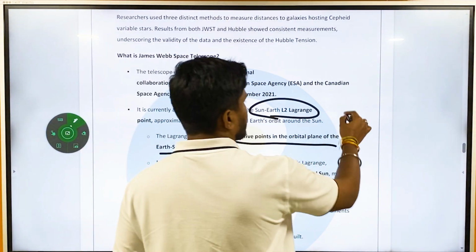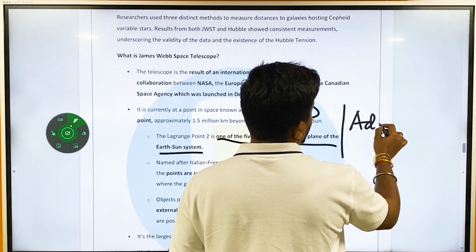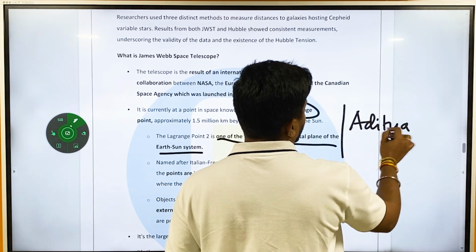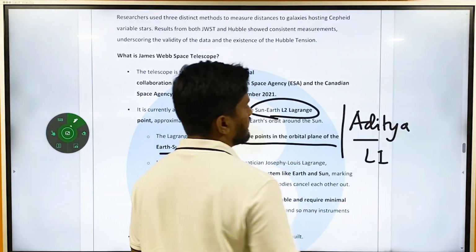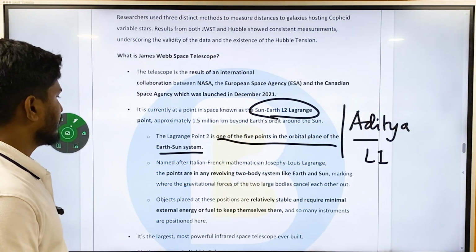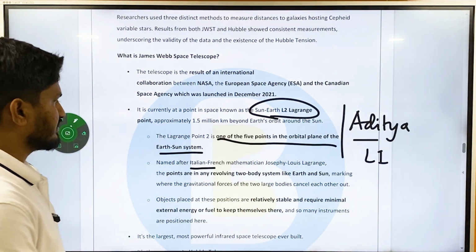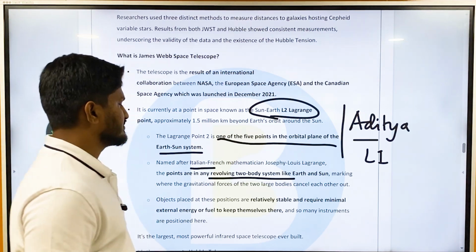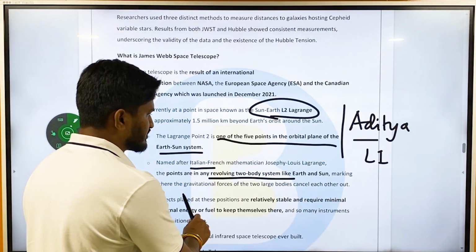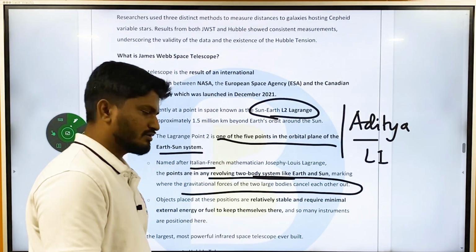Okay, and Aditya probe, it is placed at L1 point. It is there in the name itself, Aditya L1. Named after Italian French mathematician Joseph Louis Lagrange, the points are in any revolving two body system like Earth and Sun, marking where gravitational forces of two large bodies cancel each other out. Already explained this one.